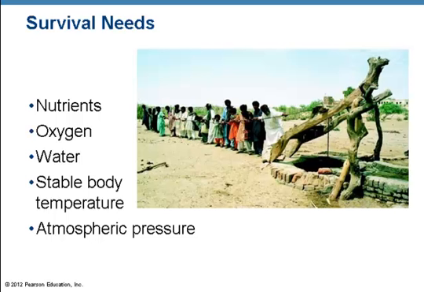Survival needs are factors that must be available for all body systems to maintain life. They include nutrients, chemicals for energy and cell building, which will include carbohydrates, proteins, lipids, vitamins, and minerals; oxygen, required for chemical reactions; water, which makes up 60 to 80% of body weight and is the most abundant chemical in the human body. Water provides for metabolic reactions. A stable body temperature of 37 degrees Celsius, which is 98 degrees Fahrenheit, and atmospheric pressure that's appropriate for gas exchange.